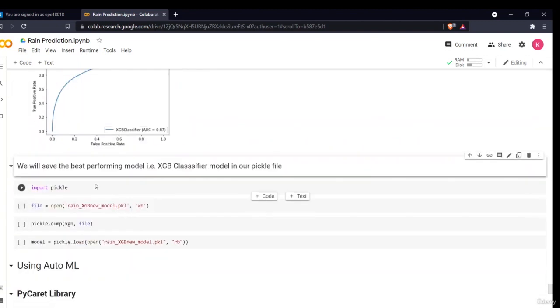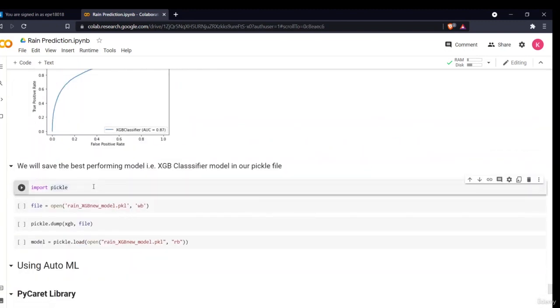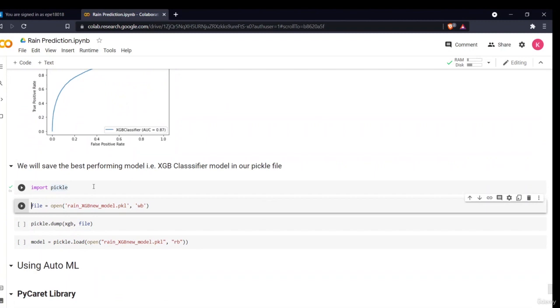In order to pickle our file, we are using the XGBoost classifier. Pickling a file is necessary to deploy our model, right? I'll just be pickling my file. I've already executed it, that's why I'm not doing it again. I'll just open a file named rain xgb new model, with write binary mode. What this command will do, pickle.dump, means dump this model into this file. So my model will be completed.